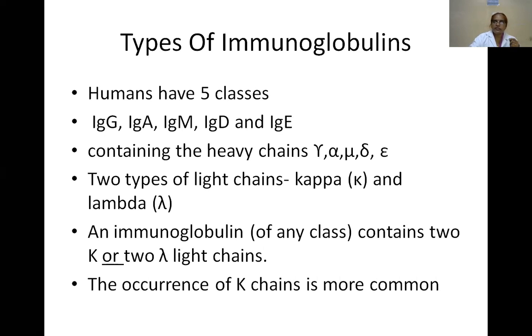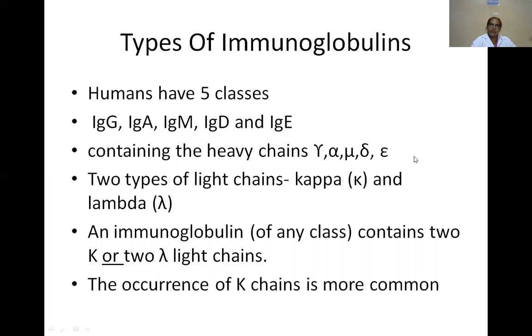Actually, the heavy chains are of different types: gamma, alpha, mu, delta and epsilon heavy chains. These are the types of heavy chains. Immunoglobulins contain gamma, alpha, mu, delta and epsilon types of heavy chains, and also two types of light chains, kappa or lambda. So immunoglobulins contain two types of light chains and five types of heavy chains.